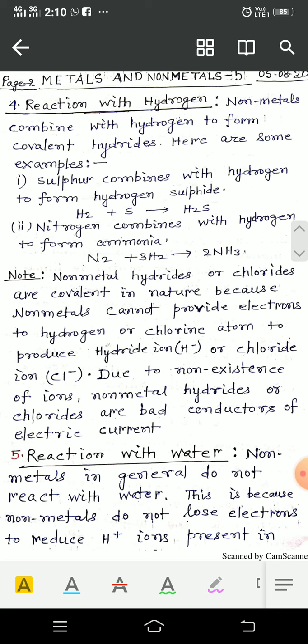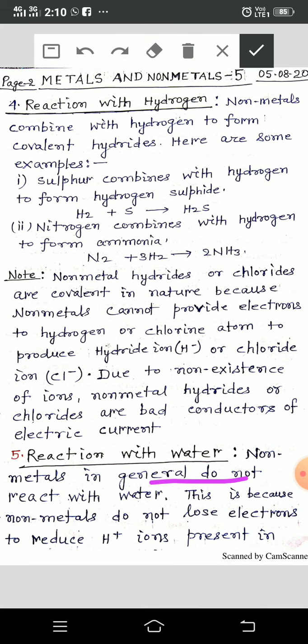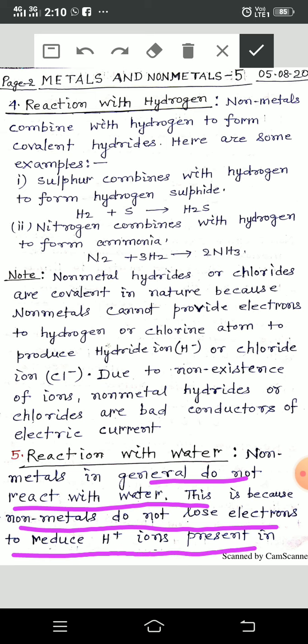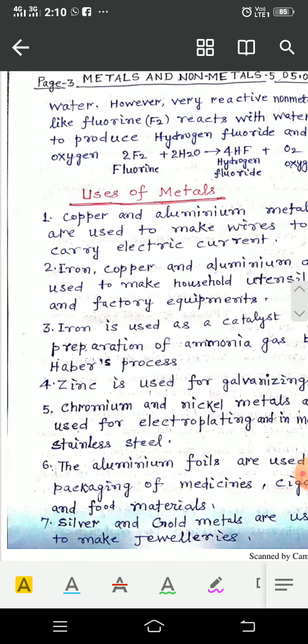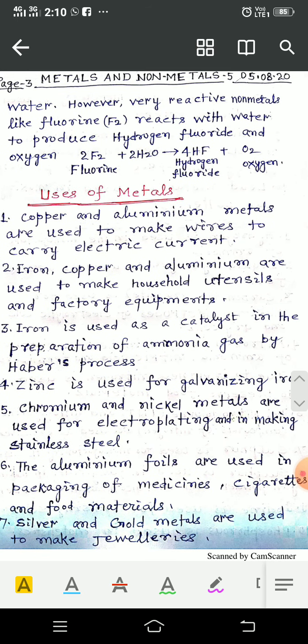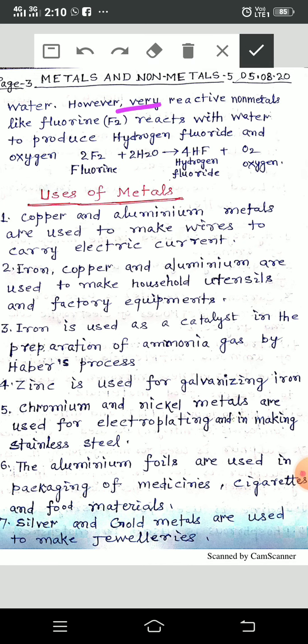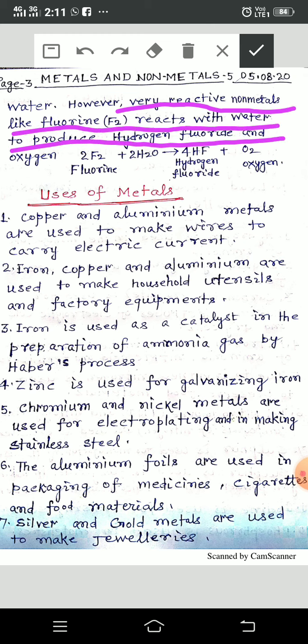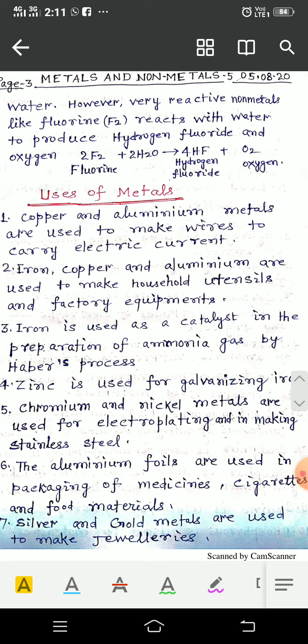Reaction with water. Nonmetals in general do not react with water. This is because nonmetals do not lose electrons to reduce H+ ions present in, see in third page, present in water. However, very reactive nonmetals like fluorine react with water to produce hydrogen fluoride and oxygen. See, this is the exception or the single example of a nonmetal which reacts with water.